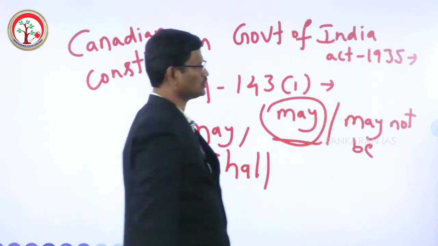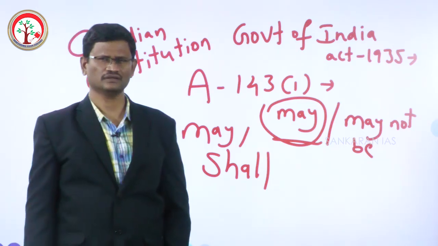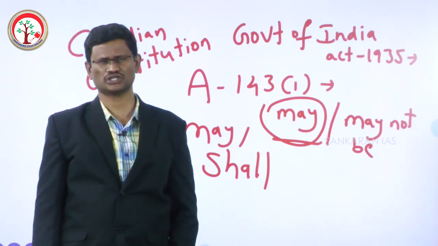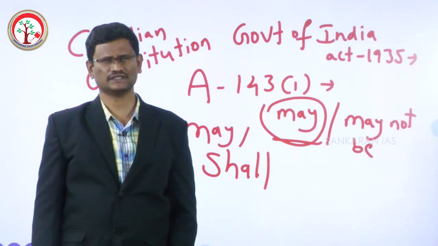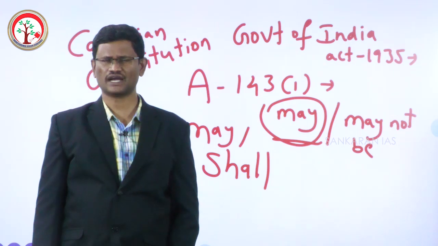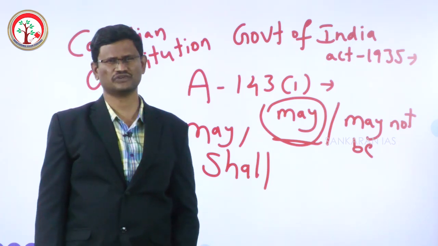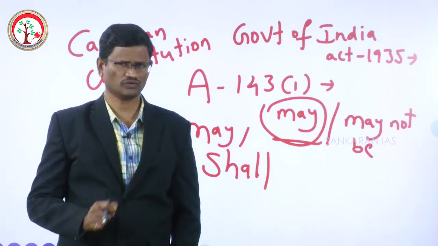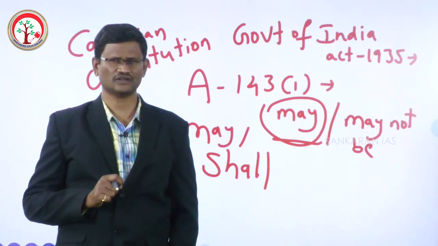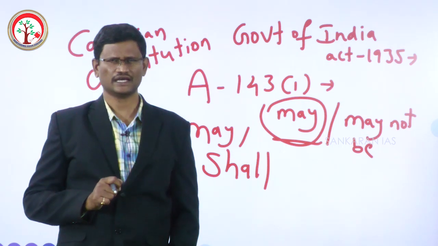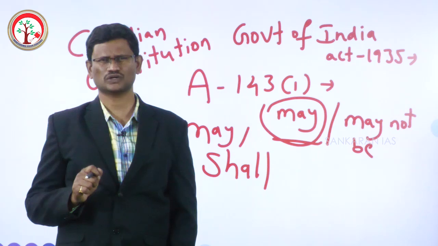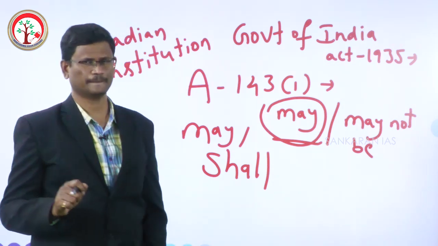Under the Government of India Act 1935, the Federal Court had the power of advisory jurisdiction to give its advice to the Governor General when any question of law or fact of public importance was referred to the Governor General. In other words, the advisory jurisdiction under Article 143 has been taken from the Canadian Constitution as well as the Government of India Act 1935.